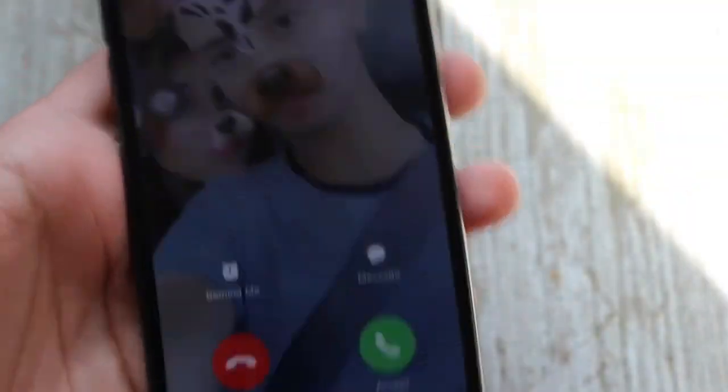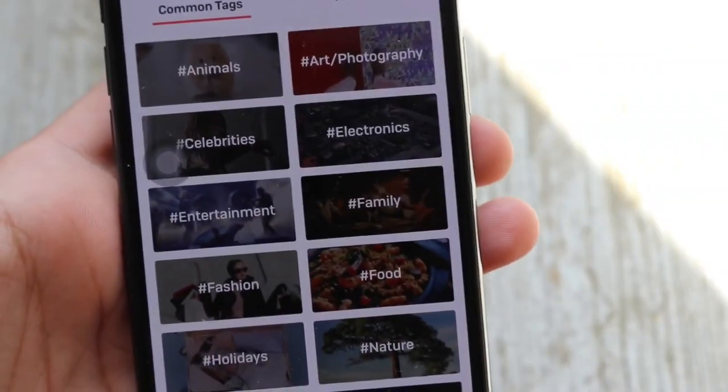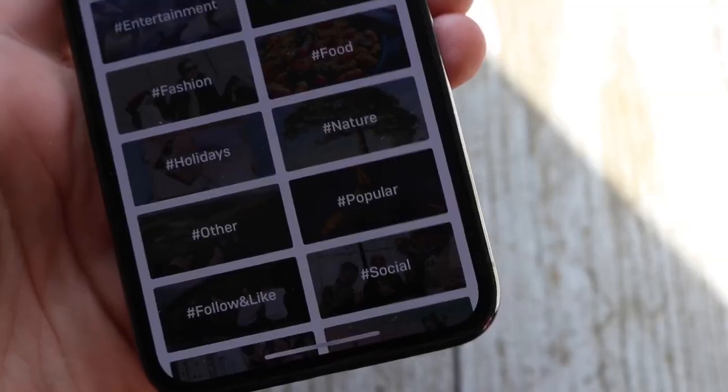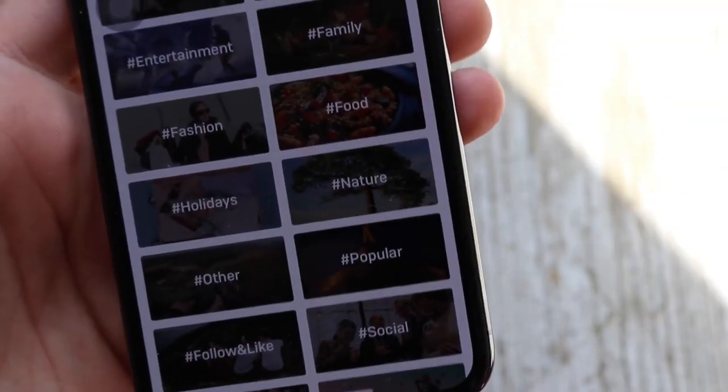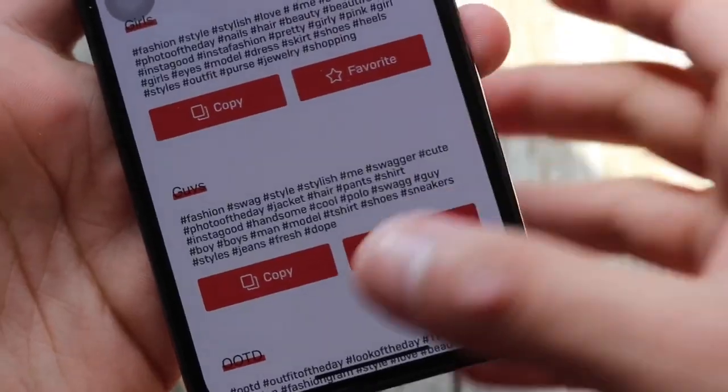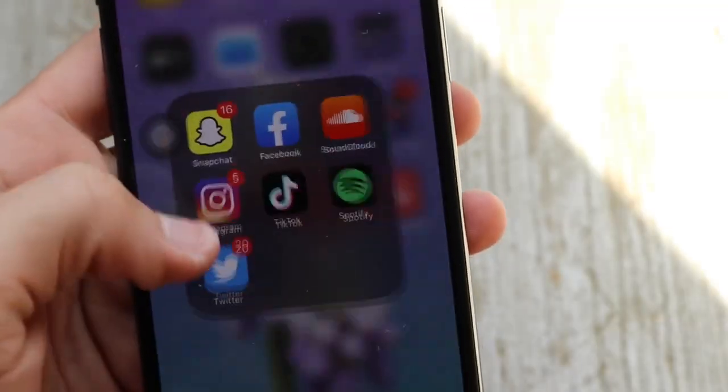So what you gotta do is click on the best tags right here, and then let's say you uploaded a picture, so what you gotta do is click on any of these hashtags. For example, I'm gonna be using fashion, so I'm gonna click on copy and then go to Instagram.